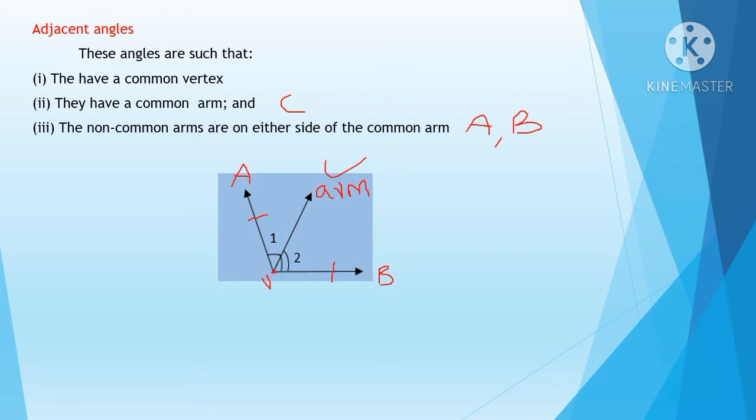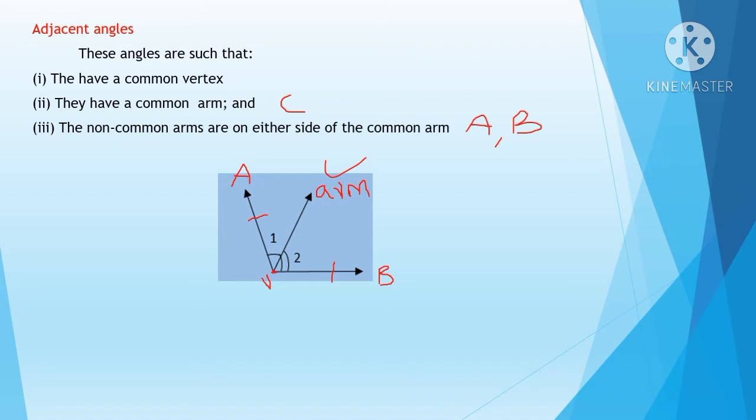So which is a common arm for angle 1 and 2? C is a common arm and A and B are the non-common arms. A is only for angle 1 and B is only for angle 2. So for 1 and 2, which is a common arm? C is a common arm. That is the meaning. Then what is the first point? They have a common vertex. Here is the meeting point of all these lines. This is known as the vertex. So they have a common vertex point.